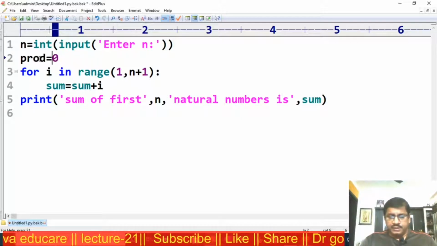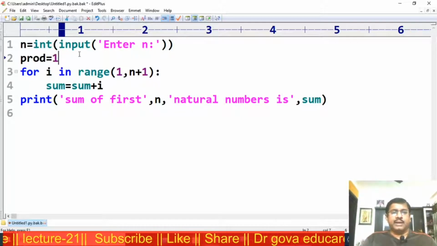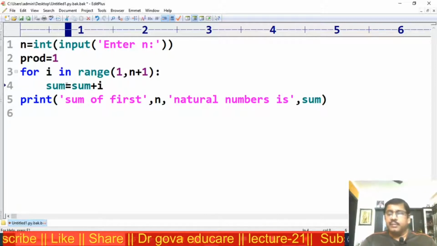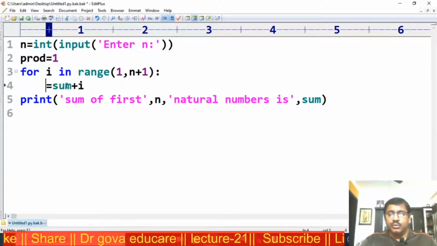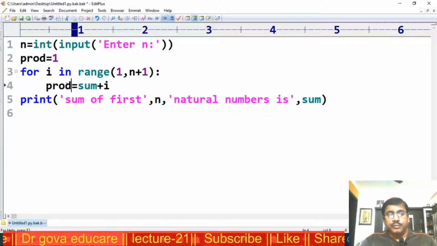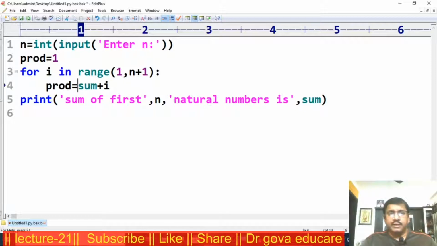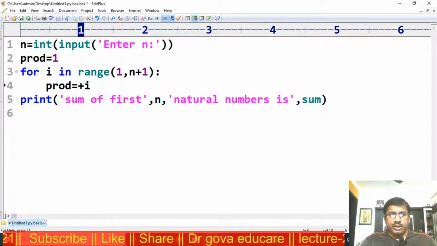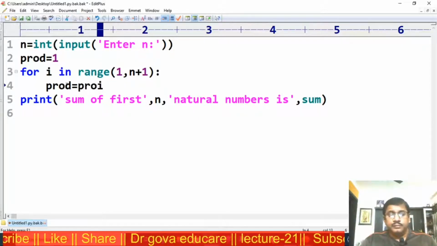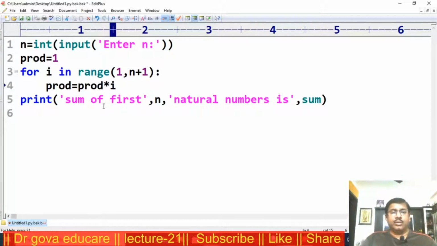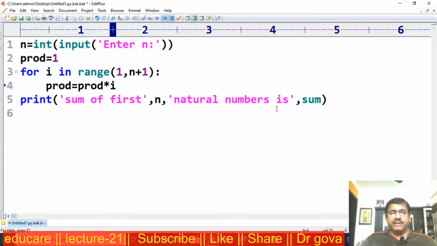Product is equal to 1. Each time the product is multiplied by the natural number, that is, prod is equal to prod star i.